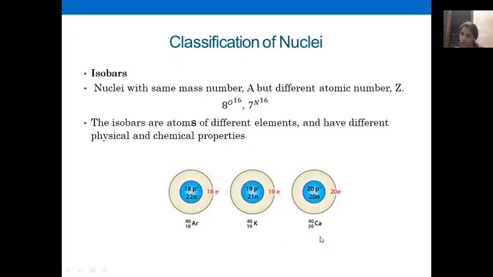I hope you understood. I think no further explanation is required. 18 is the atomic number, meaning it is the number of protons. Mass number minus number of protons will give you the number of neutrons inside the nucleus. Here also you can see, in the case of argon, 18 is the proton number, 40 minus 18, 22 is the neutron number, and the same 18 is the number of electrons. Okay. So you just remember the examples, definition, property and the example.